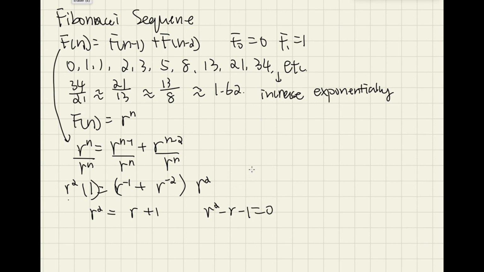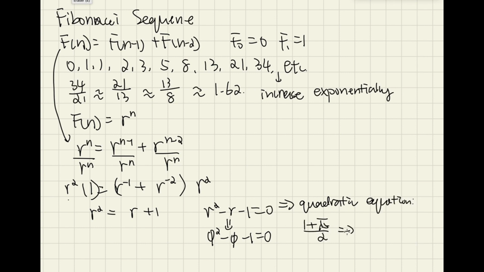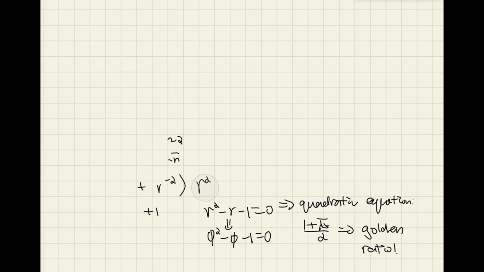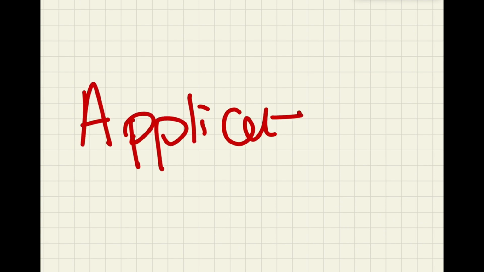Does this equation look familiar? Yep, it is exactly the same as phi squared minus phi minus 1 equals 0 that we got from the golden ratio's definition. If we solve it using the quadratic equation, we get (1 plus root 5) over 2 as the positive root, the golden ratio. That's really exciting, isn't it? Even a naturally occurring Fibonacci sequence follows the golden ratio. Maybe that's why it is the secret to natural beauty. Well, that brings us to the end of our explanation of the math behind the golden ratio. It's time to dive into its real-life applications.